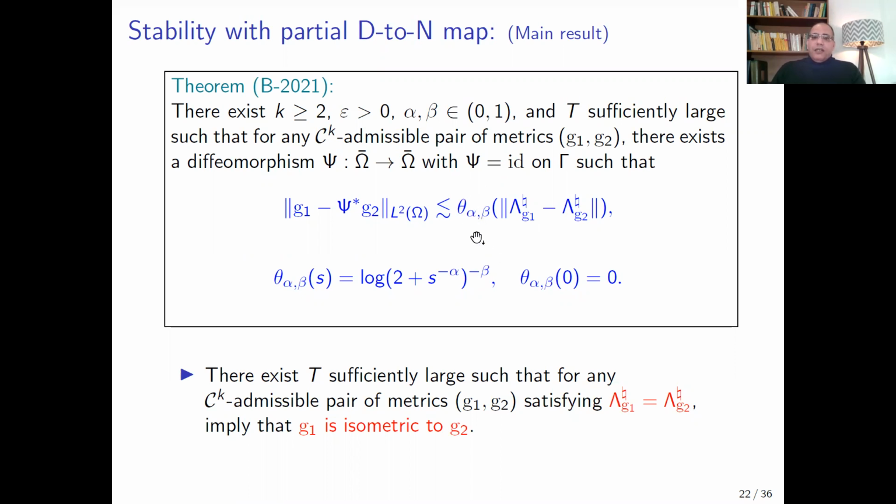Theta alpha beta is a function which depends on the two parameters alpha and beta. Of course, this estimate guarantees the uniqueness since theta of 0 equals 0.